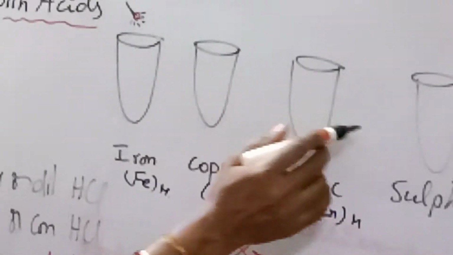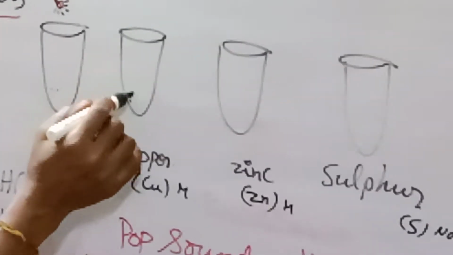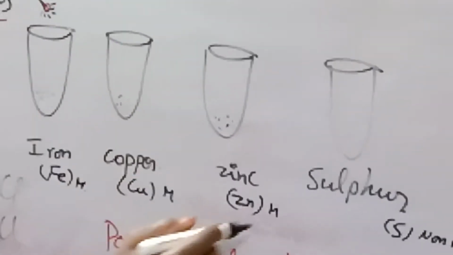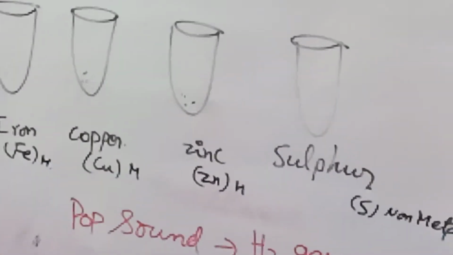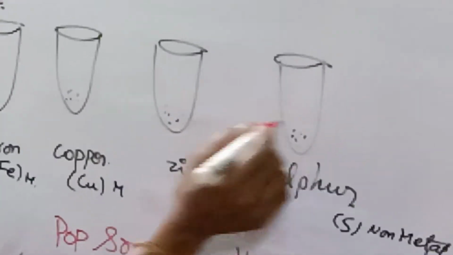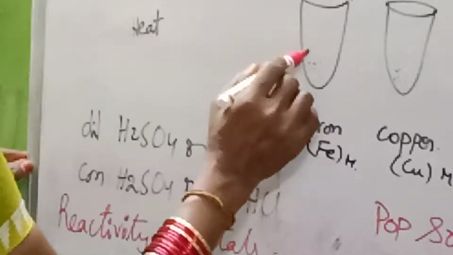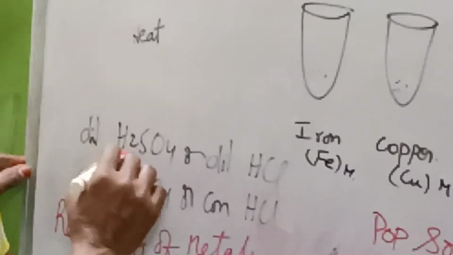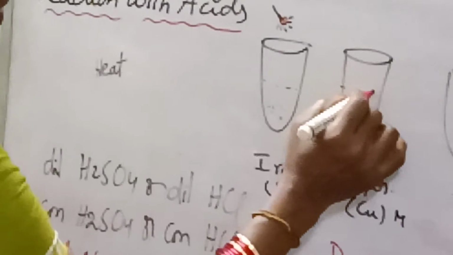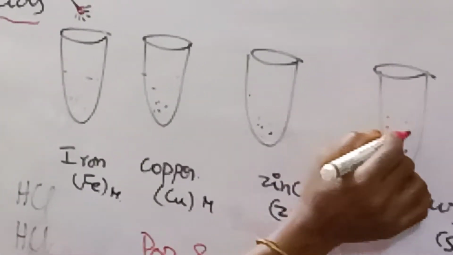Let us take 4 test tubes, with iron filings in one test tube, copper filings in another, zinc pieces in another, and sulfur powder in the other test tube. Then add a few drops of dilute sulfuric acid to all 4 test tubes.